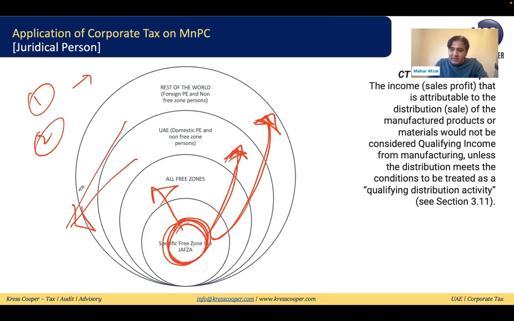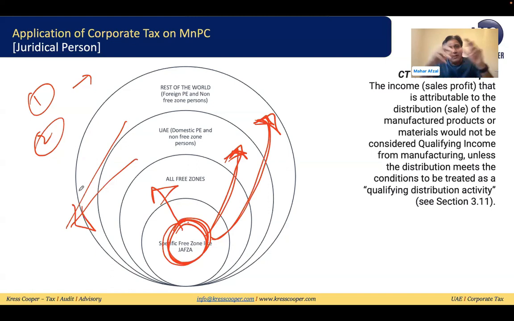Now the question arises: what will be the income that will be subject to corporate tax? First of all, we discussed the definitions: what is manufacturing, what is processing. Then we discussed the scope of the corporate tax and its application on the manufacturing and processing company. We decided which companies will be subject to tax and which companies will not. Now for the third category, the companies which are subject to tax, what will be the income that will be subject to tax?